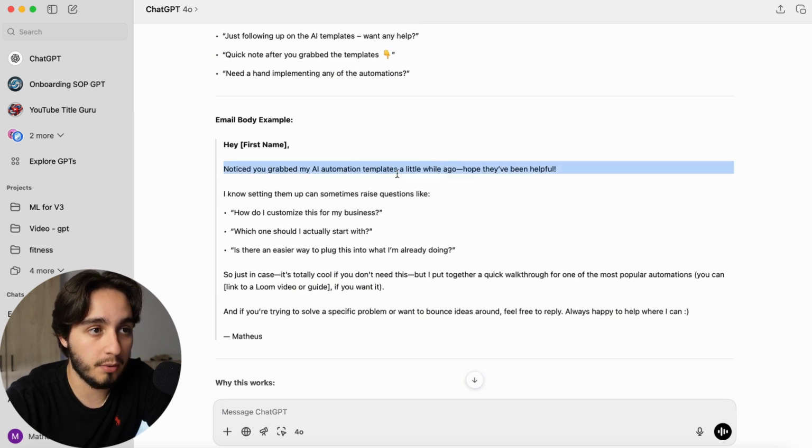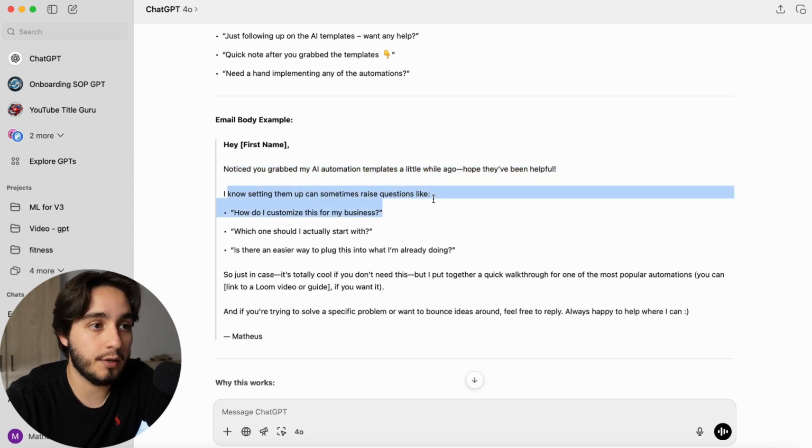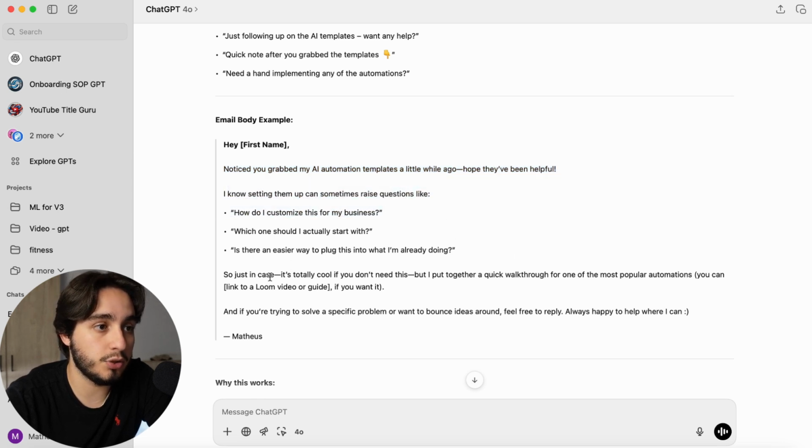Like, I noticed you grabbed my automation templates a little while ago. Hope they've been helpful. I know setting them up can raise some questions like these. So just in case, it's totally cool if you don't need this, but I put together a quick walkthrough of one of the most popular automations.